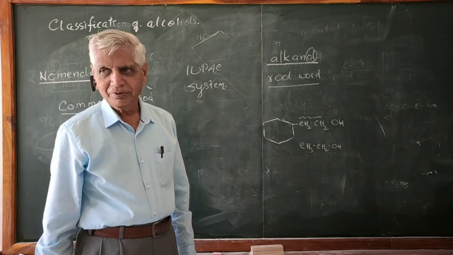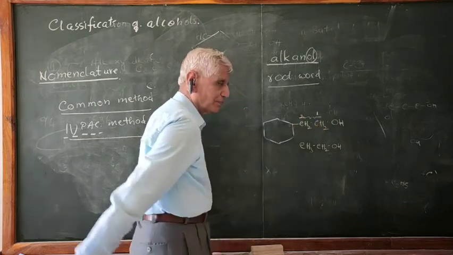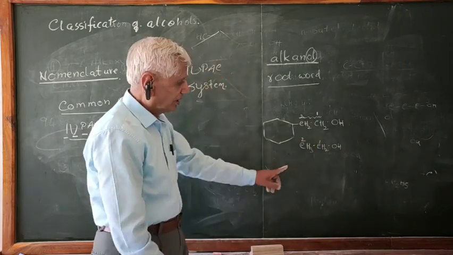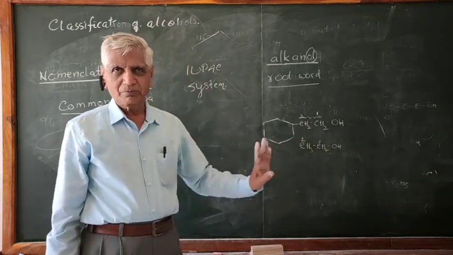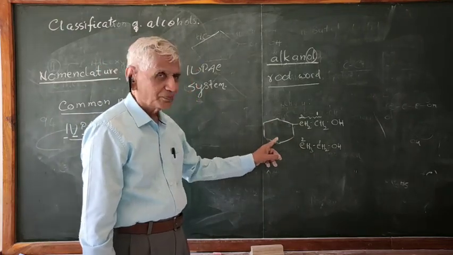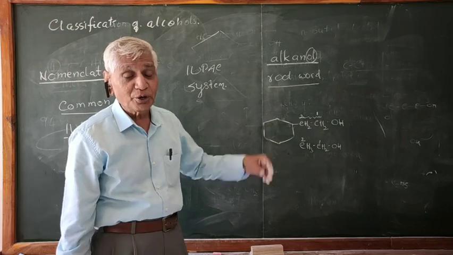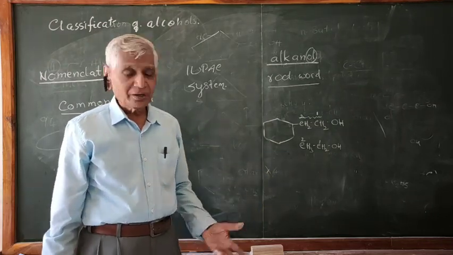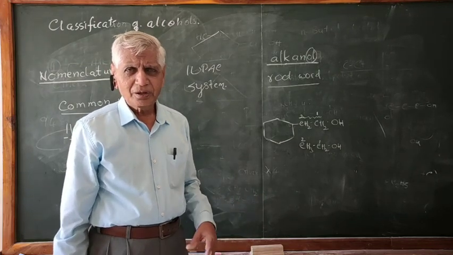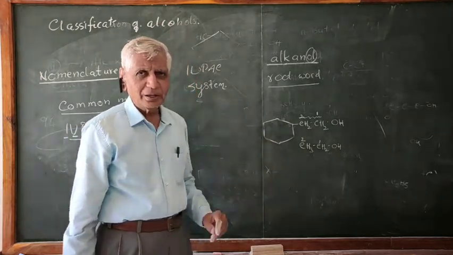Follow? Not follow? This is 1, this is 2. What is the name of this compound? Ethanol-1, or ethanol. Now here, one H is replaced by this group. What is this group? Cyclohexyl. This cyclohexyl is present on which carbon? Second carbon. Therefore, call it like that: 2-cyclohexylethanol-1. Follow? So it is 2-cyclohexylethanol-1.